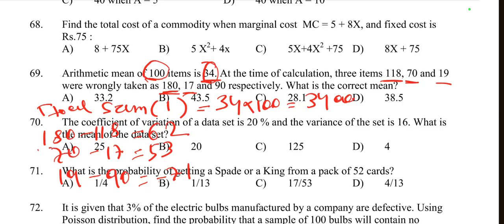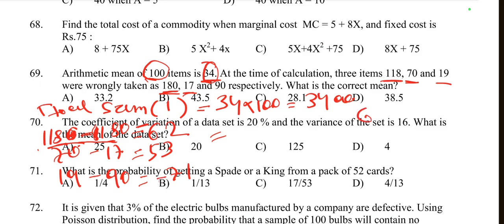So here, in the first, we also deduct 118 from 180, which is minus 62. So minus 62 plus 53 minus 71. So the total error value is minus 62 minus 71 plus 53.